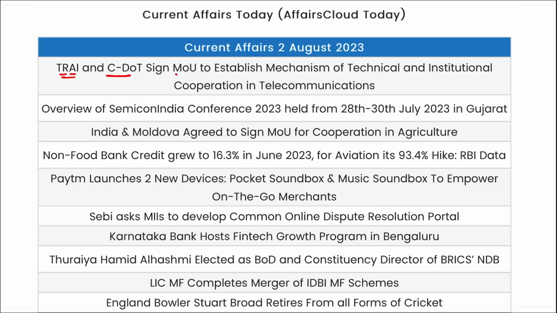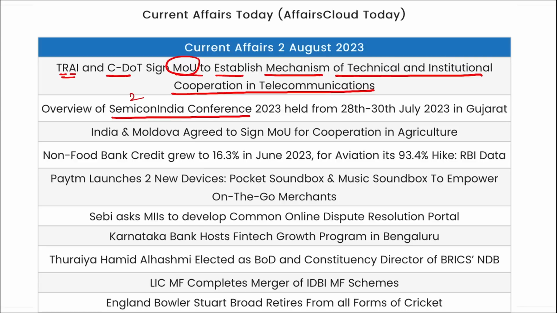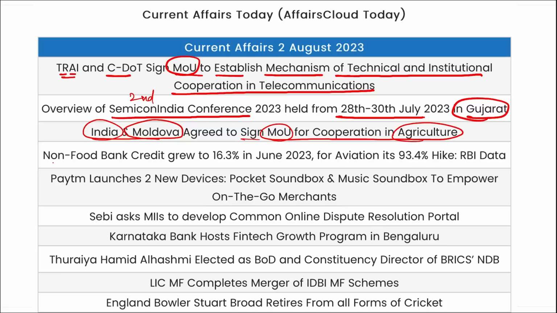TRAI and CDOT signed an MOU to establish a mechanism of technical and institutional cooperation in telecommunications. The second edition of the Semiconductor Conference was held from 28th to 30th of July in Gandhinagar, Gujarat, and Prime Minister Narendra Modi inaugurated it. Then India and Moldova agreed to sign an MOU for cooperation in agriculture.